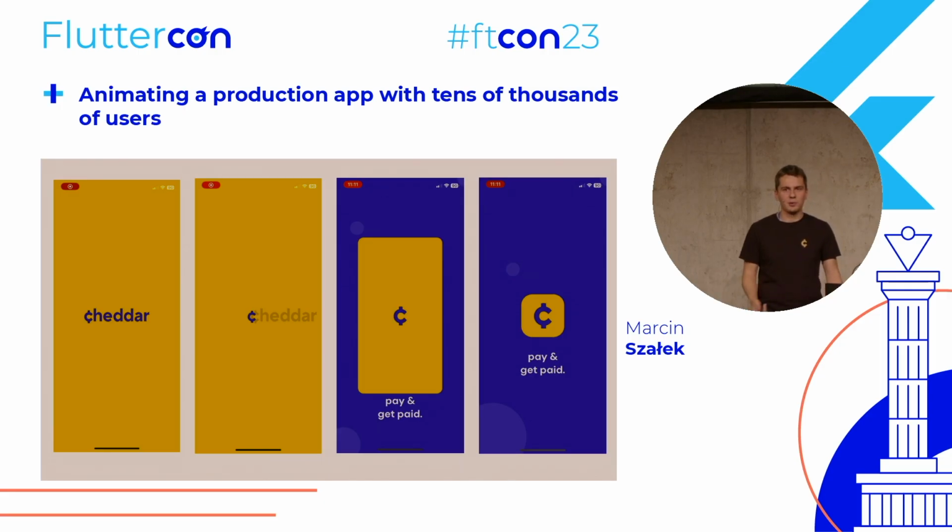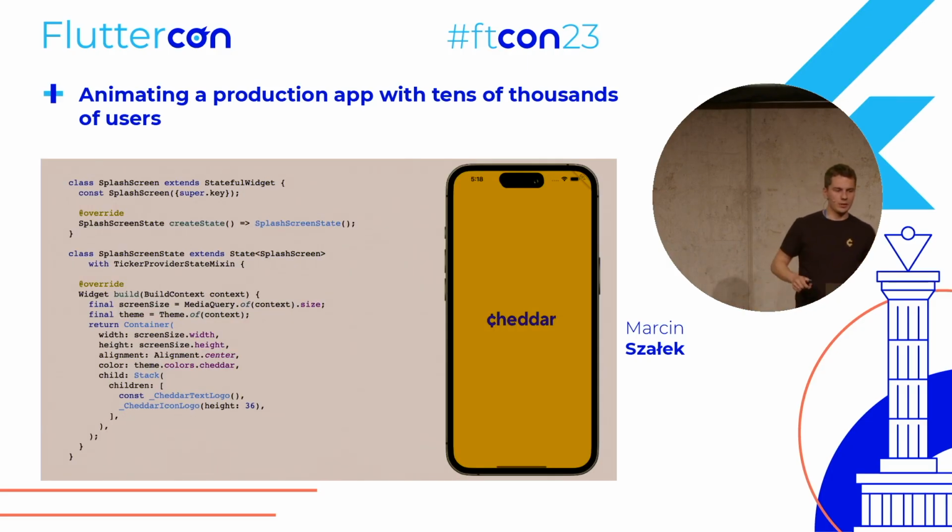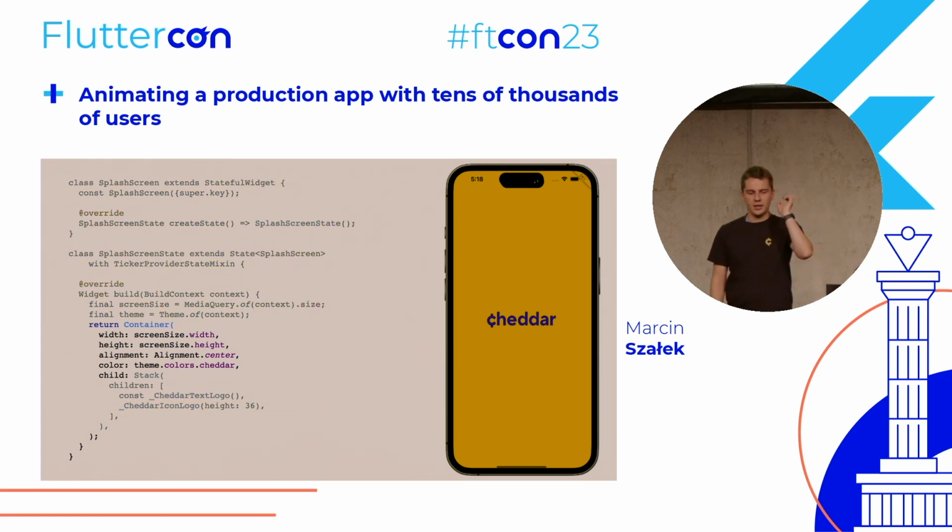We can just start with the Flutter animation. How can we achieve this effect? Let's start with our splash screen widget, and the splash screen widget is mostly just a yellow container that has full width, full height.